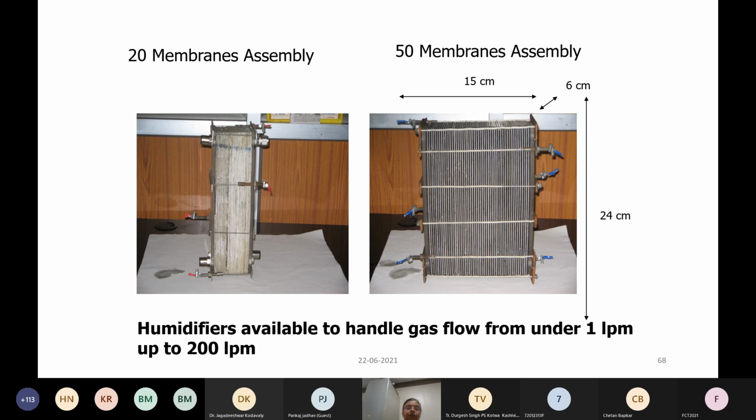We also made a 15-membrane assembly for air humidification. So these humidifiers can be designed based on the volume of gas, the size of the membrane, the size of the cell, and the area of the membrane. Everything you can adjust to get the required humidity level.